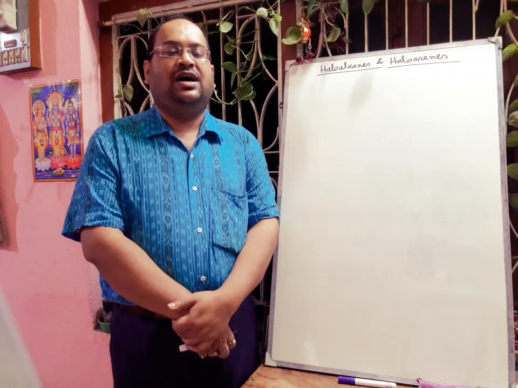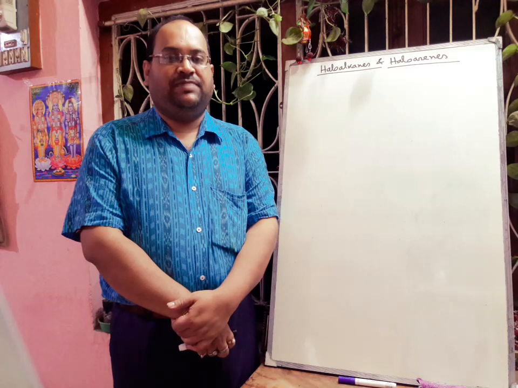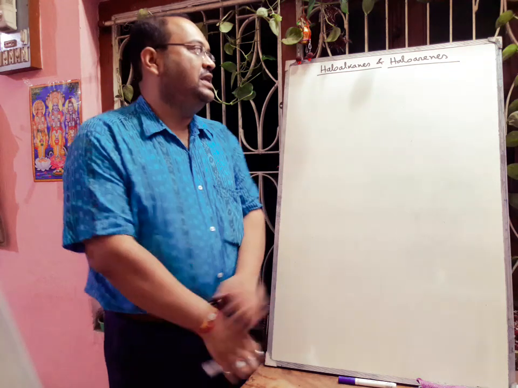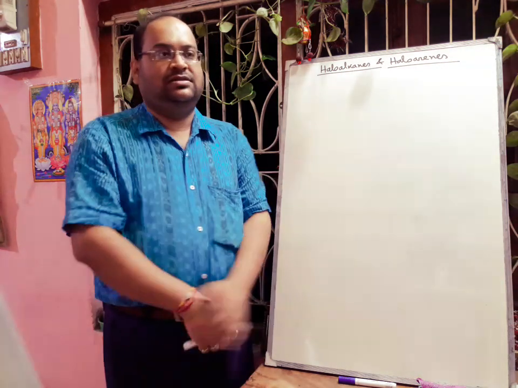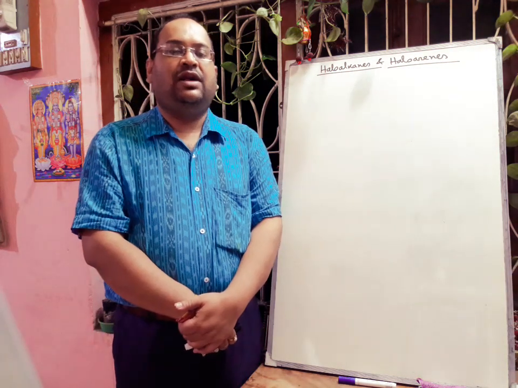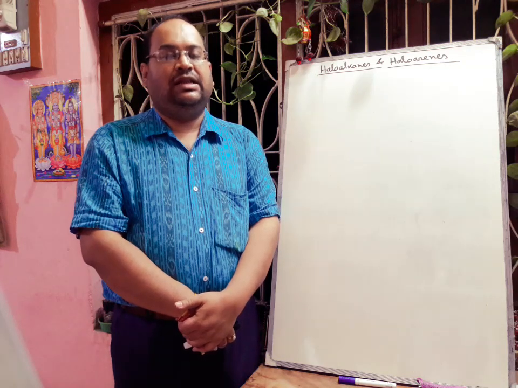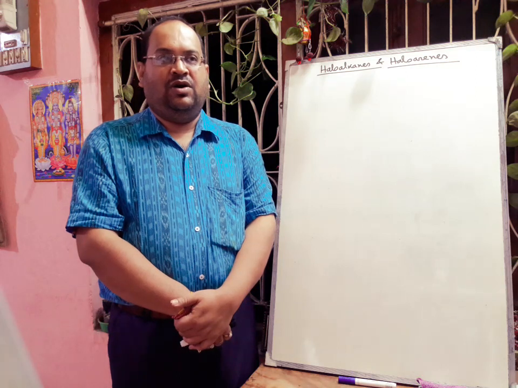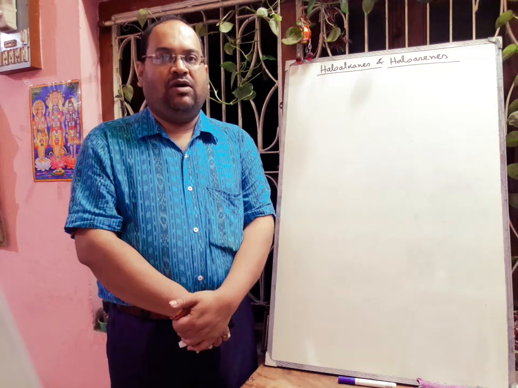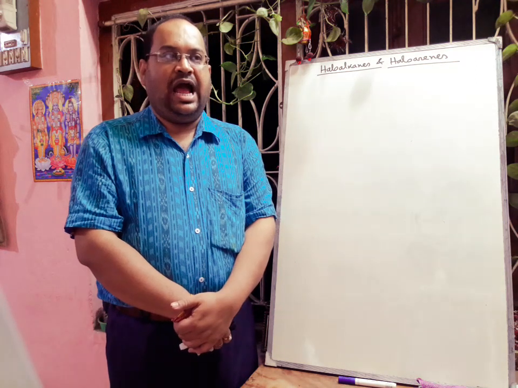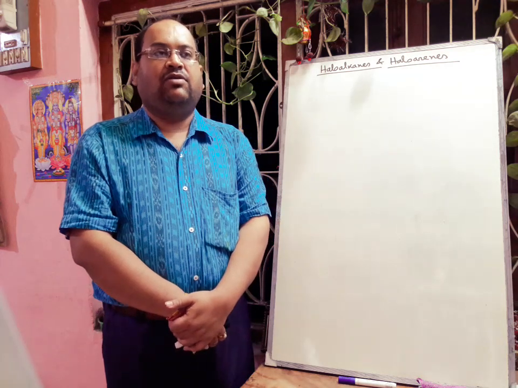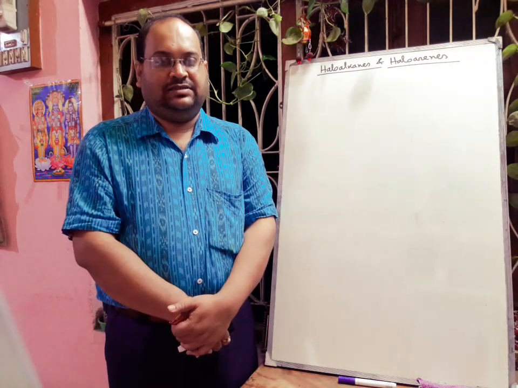Today I will start your organic chemistry part, and I will start chapter 10, that is haloalkanes and haloarenes. First you have to understand what haloalkanes are. The halogen derivatives of alkanes are called haloalkanes, and the halogen derivatives of aromatic compounds are called haloarenes.